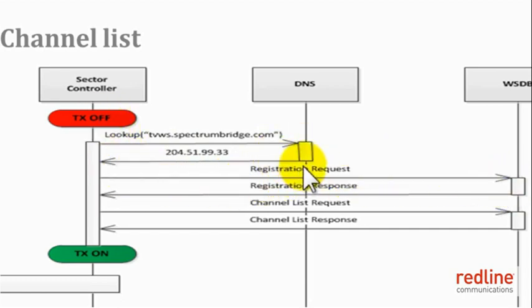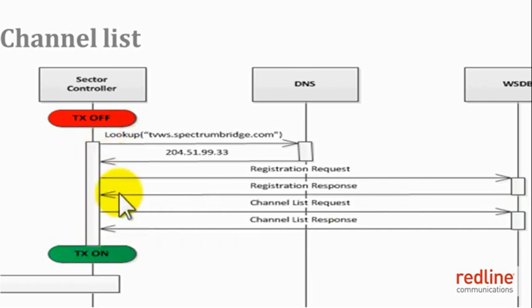This registration request includes all the parameters required for the white space database to validate the sector controller. The registration request includes the sector controller's serial number and the Redline FCC ID, along with the GPS coordinates and other applicable parameters as discussed earlier. Once the white space database validates the sector controller and returns the registration success response, the sector controller will make a request to obtain the list of available channels in its deployment location. The white space database, based on the sector controller registration message, will determine what TV white space channels are available in the location of the sector controller and return a list.